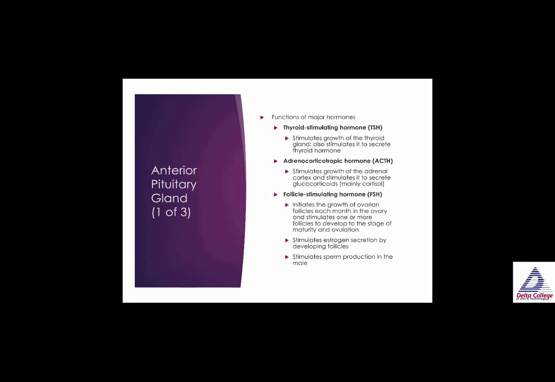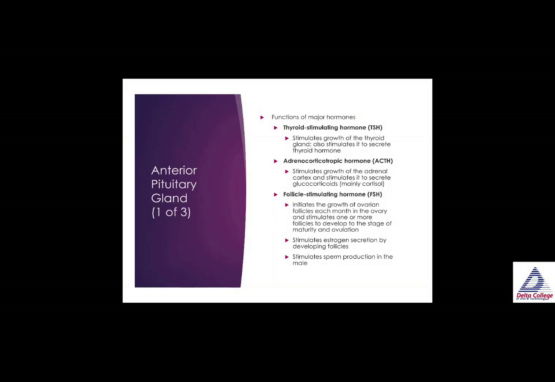And so TSH helps to stimulate thyroid hormones. Then we have adrenocorticotropic hormone, ACTH, that stimulates growth of the adrenal cortex and stimulates it to secrete glucocorticoids, which mainly is cortisol. So glucocorticoid, cortisol.